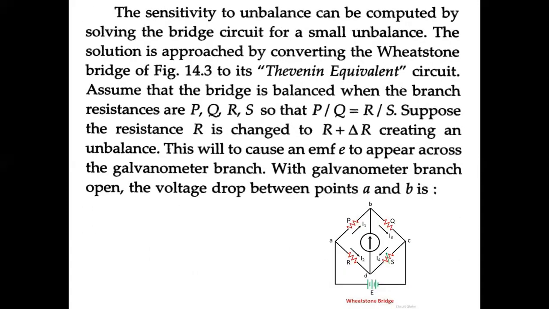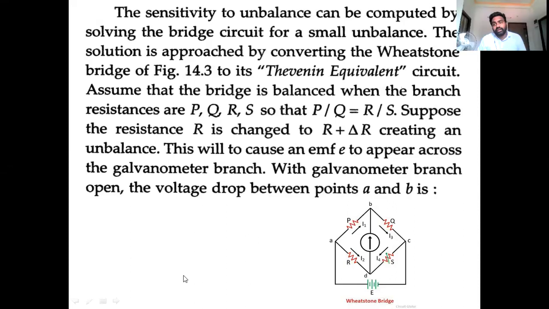How can we observe this type of unbalanced condition? We do a Thevenin equivalent with respect to the Wheatstone bridge. Most of you are very familiar with the Wheatstone bridge. It has four arms, P, Q, R, S, and we know the resistance comparison method uses ratio arms, that is P/Q = R/S. If we do the Thevenin equivalent, the unknown resistance is capital R, and the total change in resistance is represented by delta R. So this is a particular unbalanced condition. If there is a balanced condition, the voltage drops are equal, but here it is an unbalanced condition.